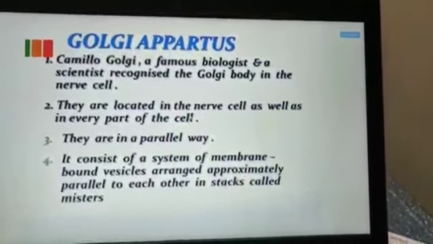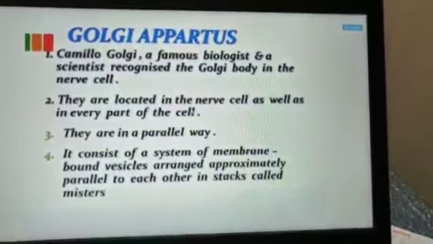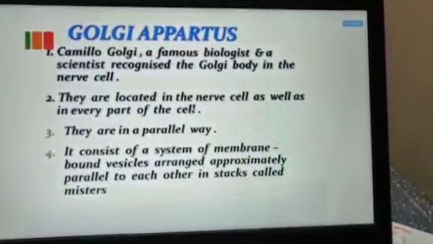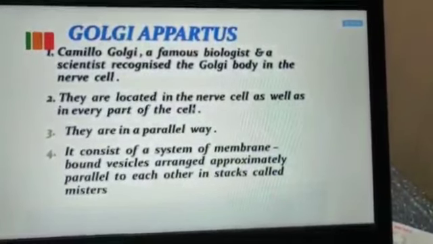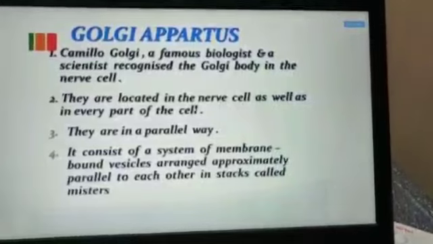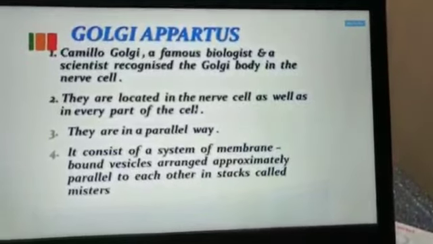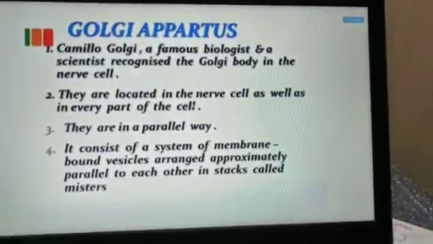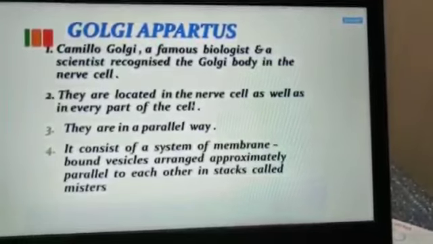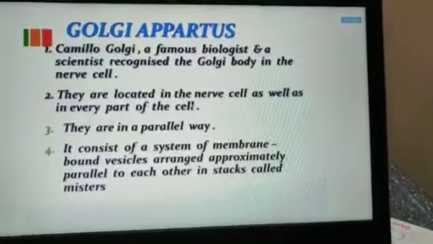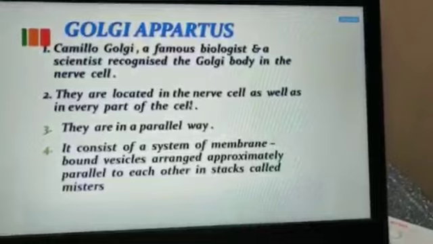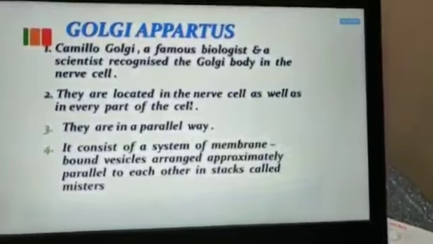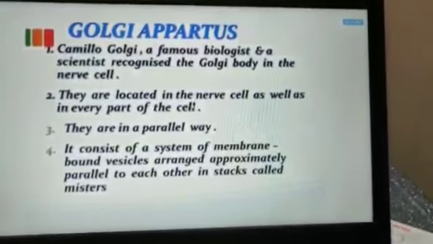The next cell organelle is the Golgi apparatus. Camillo Golgi first discovered this Golgi apparatus, that's why the name Golgi apparatus is given. They are located in the nerve cell as well as in every part of the cell. They are in a parallel way. It consists of a system of membrane-bound organelles, vesicles arranged approximately parallel to each other.